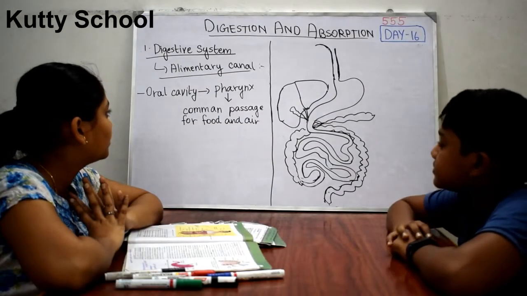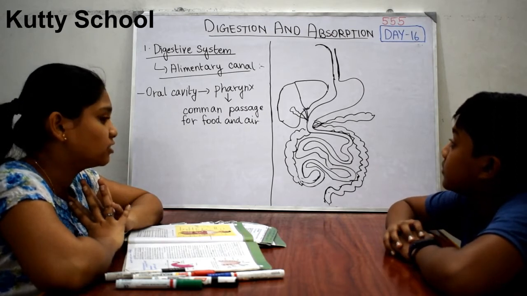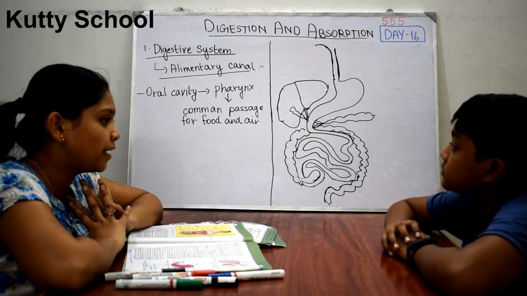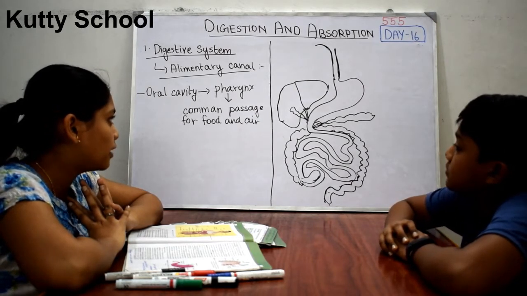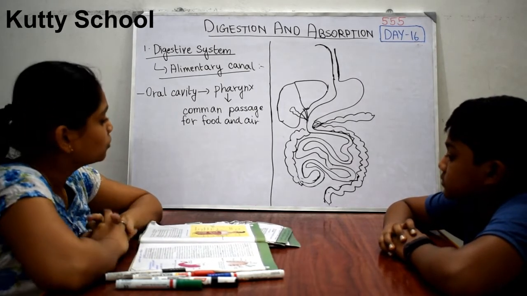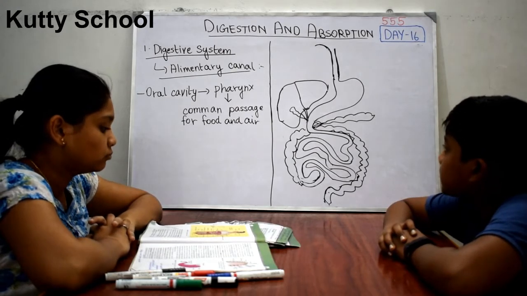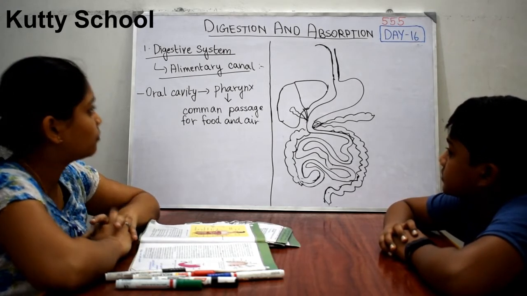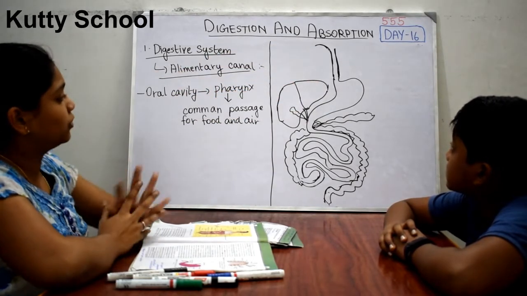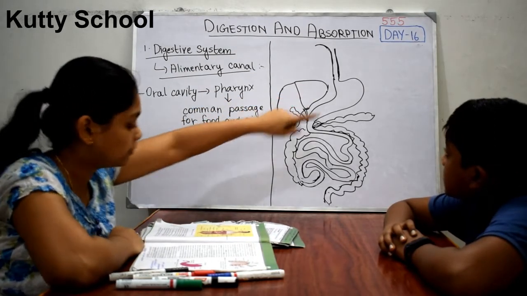The oral cavity leads into a short segment called the pharynx. The pharynx is a common passage for both food and air. Here both food and air enter the pharynx. The pharynx also leads to the trachea. And from the pharynx comes the esophagus. After the esophagus, the stomach.